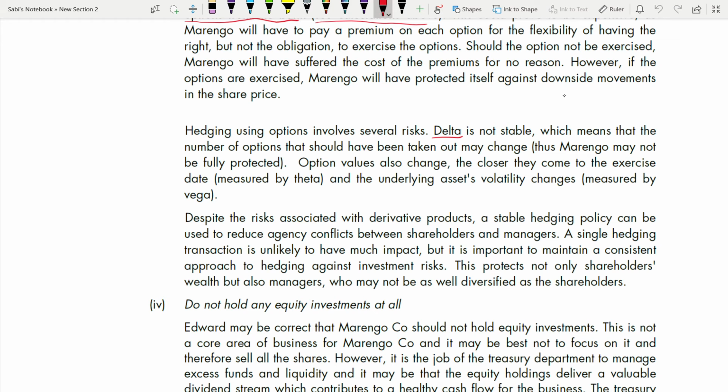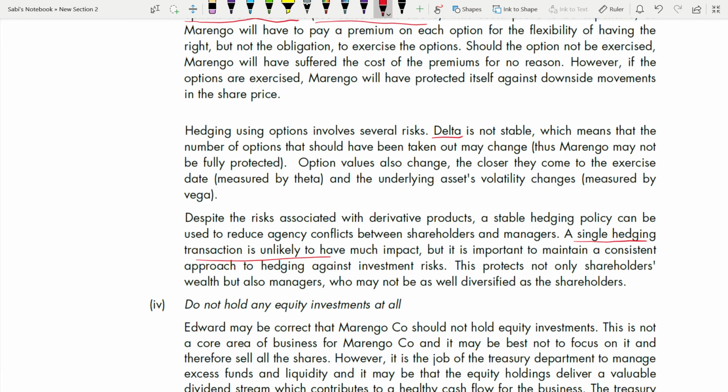So despite the risk associated with derivative products, a stable hedging policy can be used to reduce the agency conflicts between shareholders and managers. A single hedging transaction is unlikely to have much impact. Here also they are not okay with hedging. They are saying a single hedging transaction is unlikely to have much impact. But it is important to maintain a consistent approach to hedging against investment risk. This protects not only shareholders' wealth but also managers who may not be as well diversified as the shareholders.